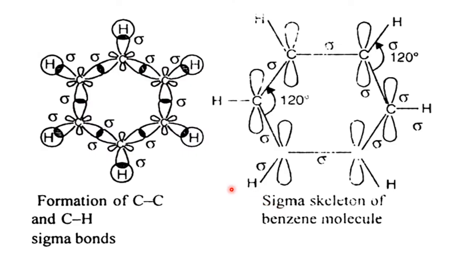Just to understand the structure of benzene, these are the 3 sp2 hybridized orbitals. Now they have gone for the sigma bonds. These are the unhybridized carbon p orbitals, so they will overlap each other, one above, one below. Totally, that electron cloud is made, thereby forming the 3 pi bonds which are delocalized.